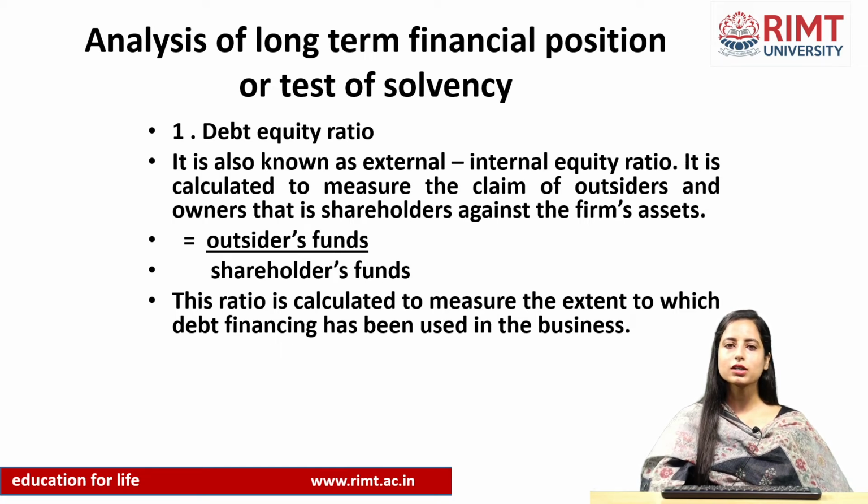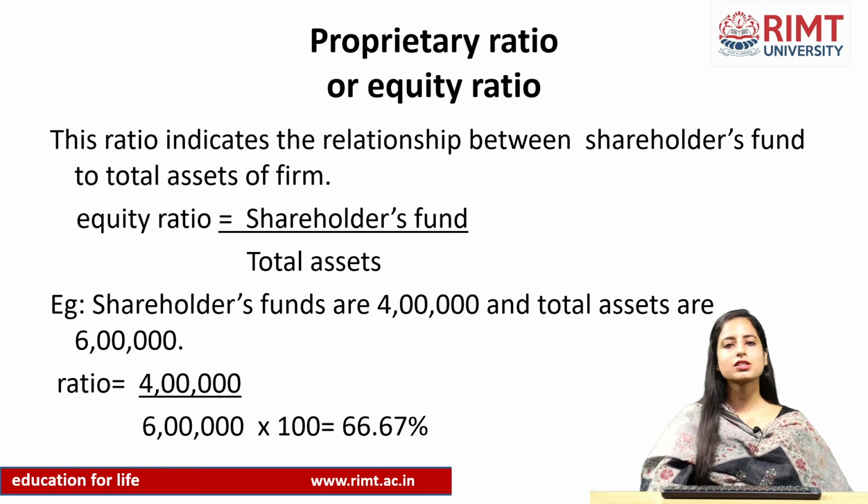Next comes the long term analysis, which helps in the analysis of the long term financial position of a firm. So, the first is the debt equity ratio. This ratio is the relationship between the outsiders funds and shareholders funds, which means debt and equity. Next comes our proprietary ratio or equity ratio. This ratio indicates the relationship between shareholders funds and total assets of a firm, that is, how much shareholders funds are included in total assets of a firm.